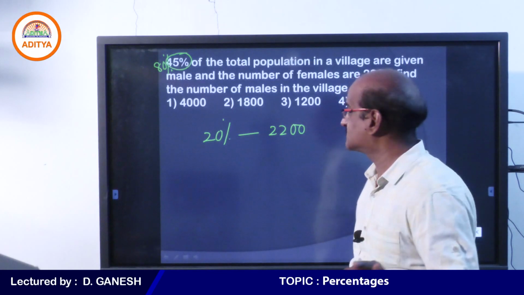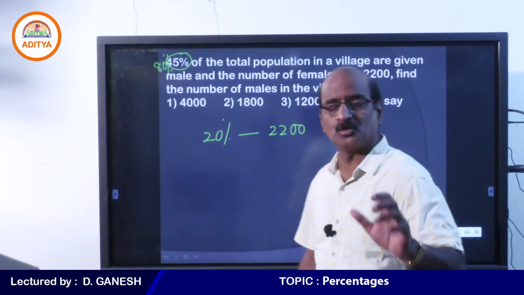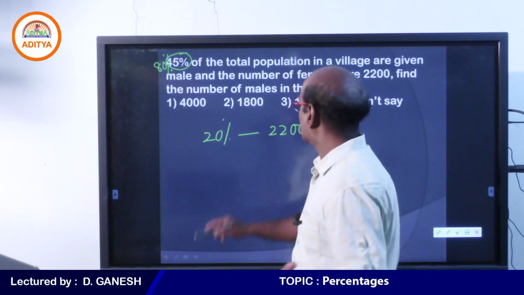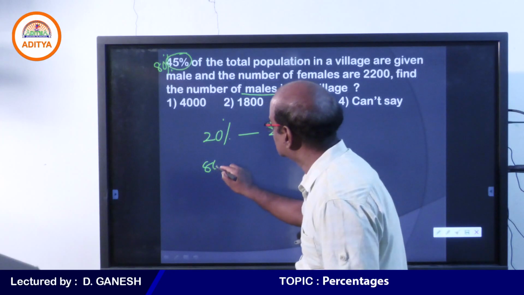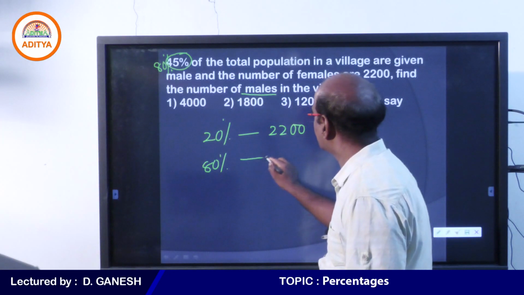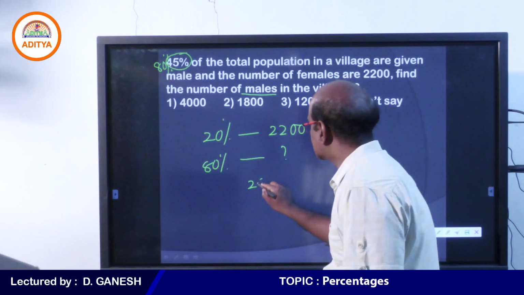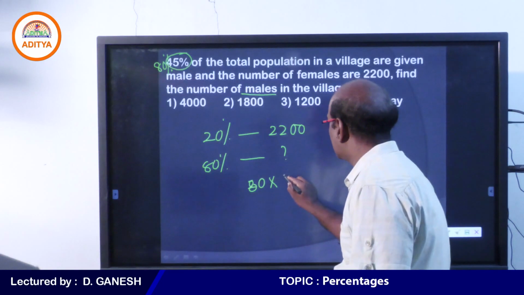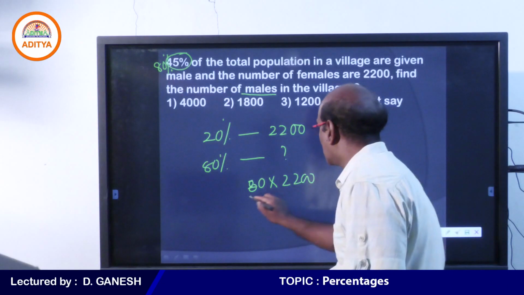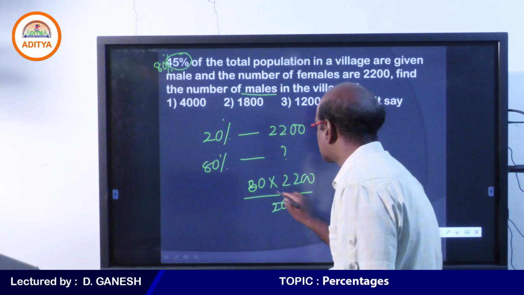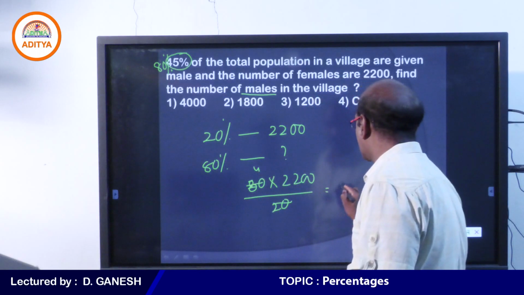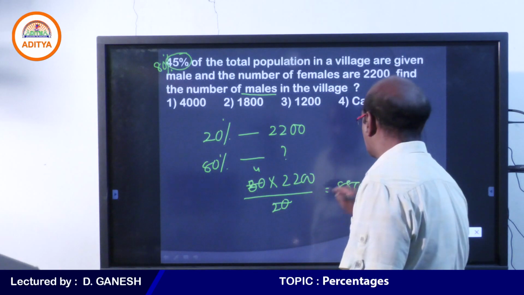Student, please understand that you are not asked to find the total number of people, but you are asked to find the males only. Hence, your answer is 80%. So when 20% is equal to 2200, now we need to get what is 80%. I think you understand this. Therefore, your answer will be 8800.